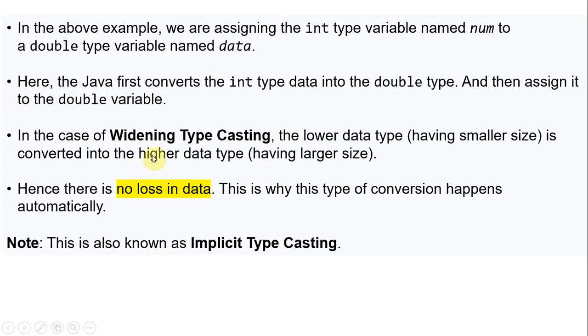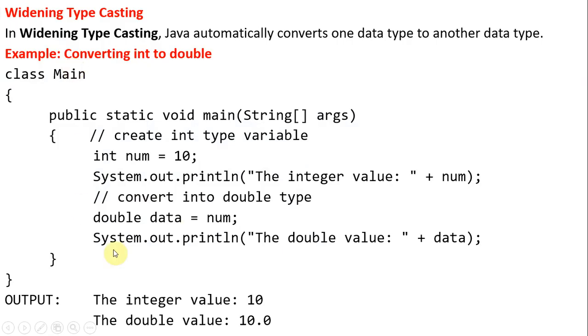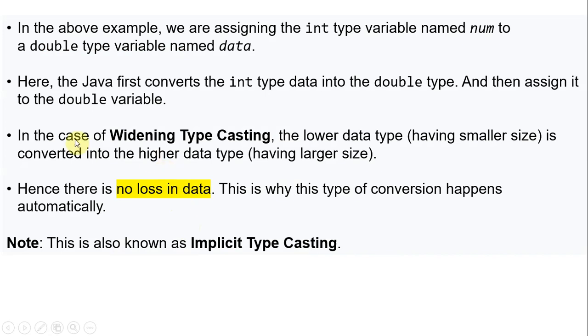In the above example, what is happening? We take an integer variable num and assign it to a variable of type double. First, this is integer data. Java converts that integer data into double, and then the double data can be assigned to the double variable. That entire procedure is called widening typecasting.